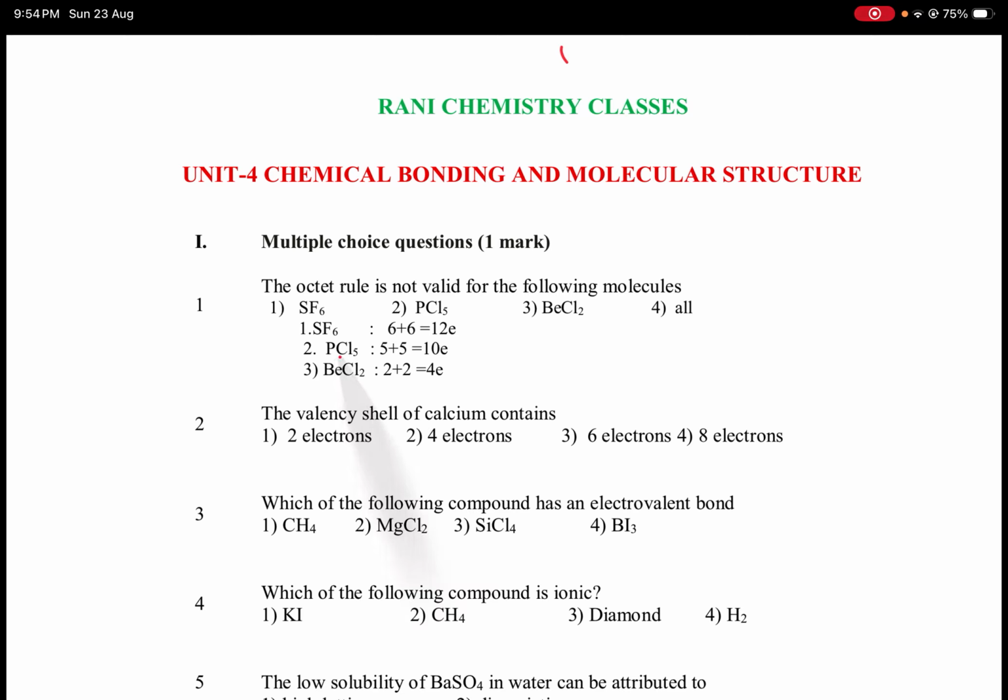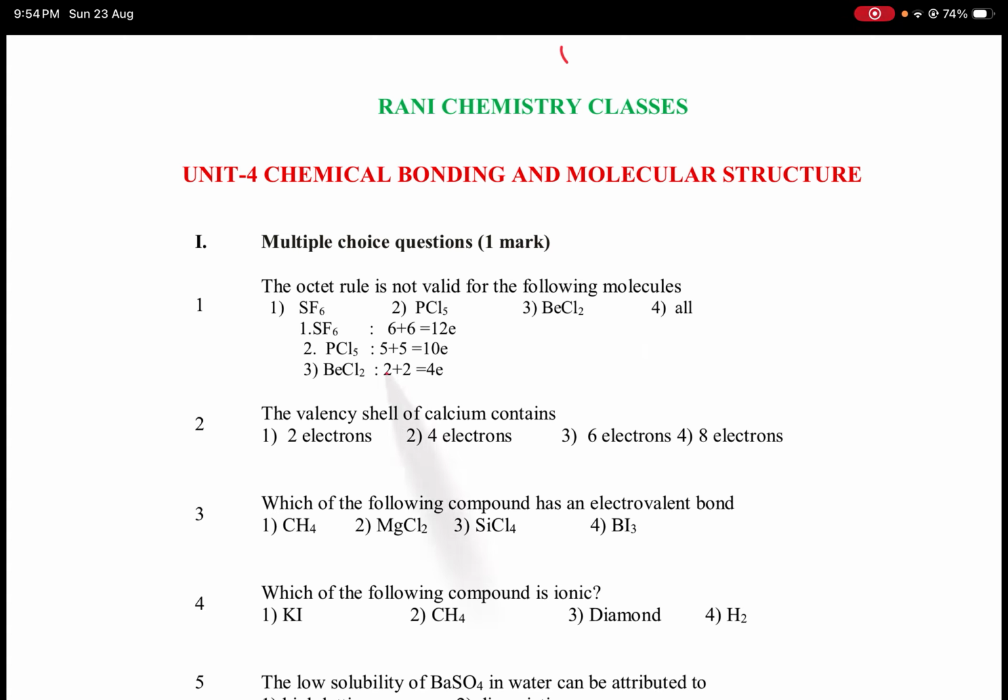PCl5, phosphorus belongs to fifth group element. It contains 5 valence electrons. The unpaired electron of each chlorine forms 5 sigma bonds with the 5 electrons of phosphorus. So total 5 plus 5, total 10 electrons.